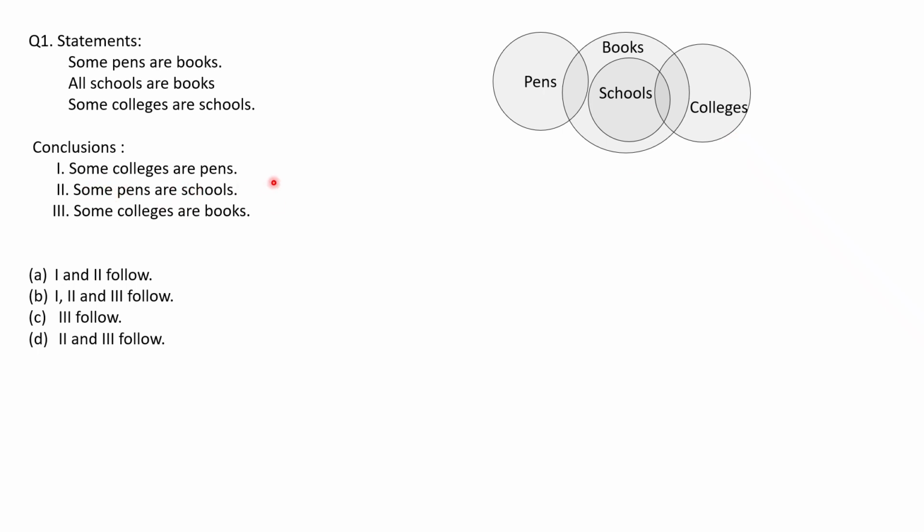Conclusion is some colleges are pens. So it's not clear that some colleges will be pen. Some pens are schools. This is also not clear. Some colleges are books. So from here you can see this is quite obvious that some colleges will be book. So from here I can say only option C will be correct. So answer will be third follow.